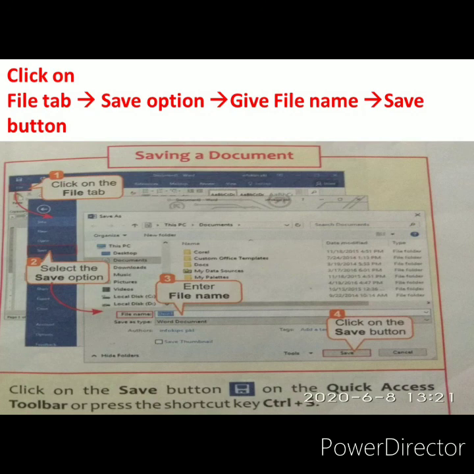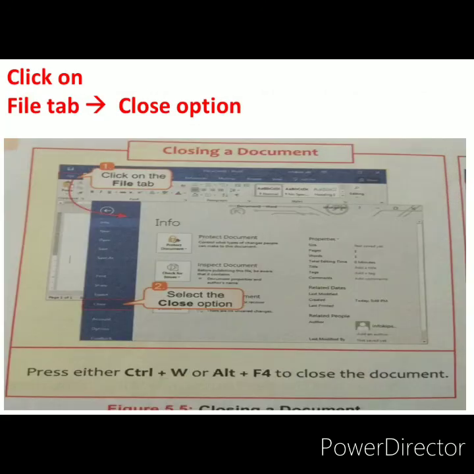Firstly, what is MS Word? MS Word is Microsoft Word. Why is it called MS, Microsoft? Because it was introduced by Microsoft Corporation. That is the world's largest company in software development. And do you know who the owner of Microsoft is? Bill Gates. That's why it is called MS Word, Microsoft Word.